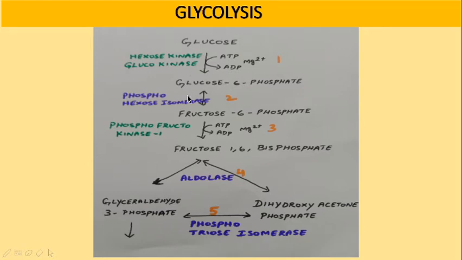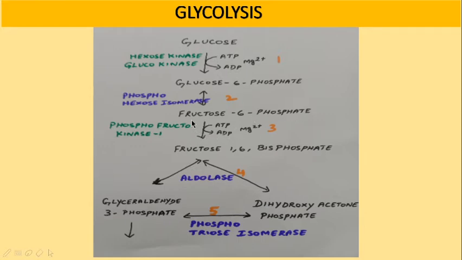Then the second step involves conversion of glucose 6-phosphate into fructose 6-phosphate with the help of the enzyme phosphohexose isomerase. It's also called phosphoglucose isomerase. It is an isomerization reaction. It is reversible in nature, so you have to write a double-sided arrow. So in the second step, glucose 6-phosphate is converted into fructose 6-phosphate.